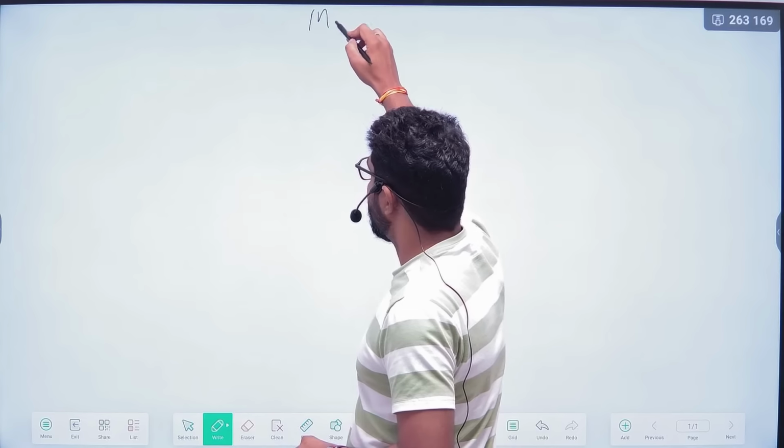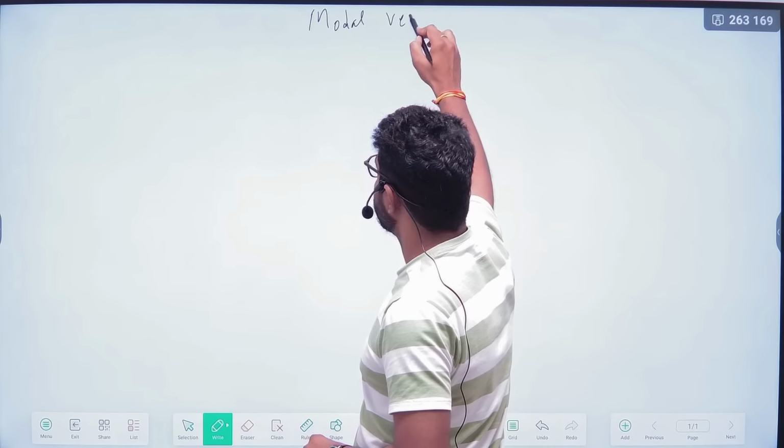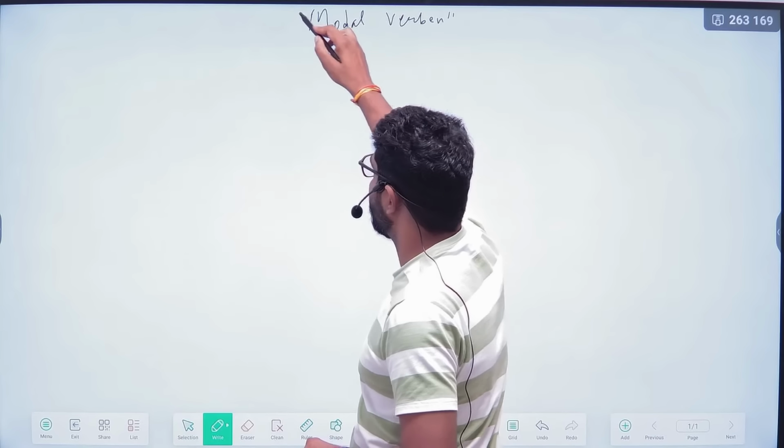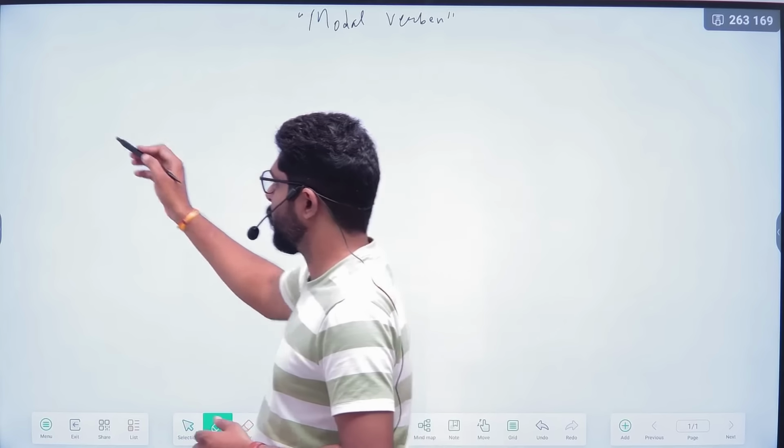Now we will see Modalverben. So Modalverben means modal verbs. As you know, this is a very important topic.